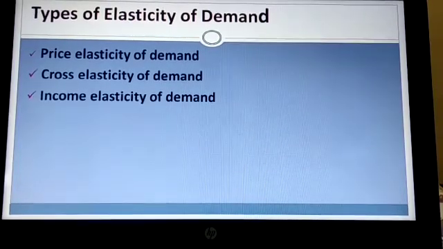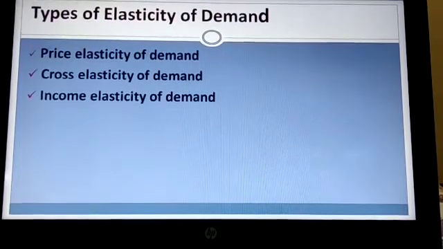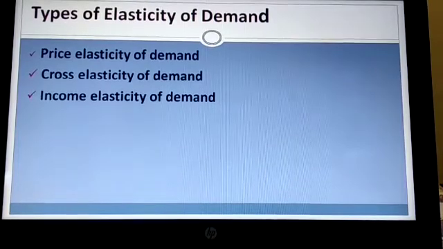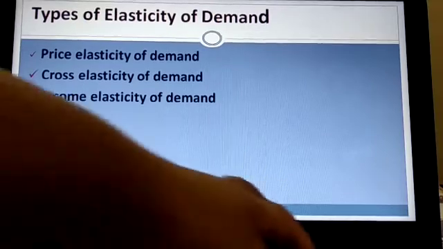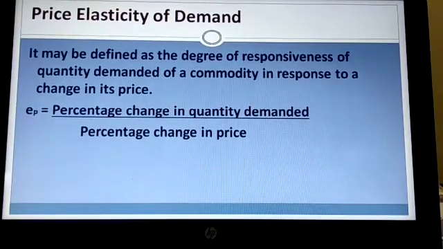In your syllabus they have focused much on price elasticity of demand. Cross and income is also there in your syllabus, but price elasticity of demand is discussed in much detail in the ISC Council syllabus. Now we move on to the next concept, that is price elasticity of demand. This is the last concept for this particular module. We'll be doing it in detail. This is just an introduction of the chapter, so I don't want to rush with the portion.